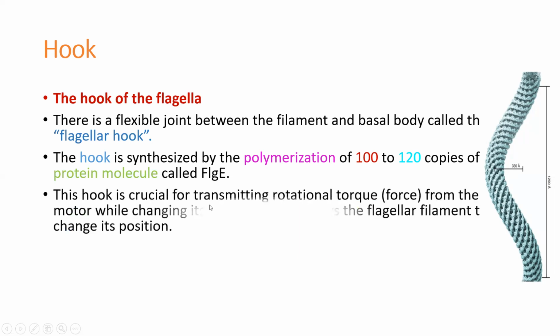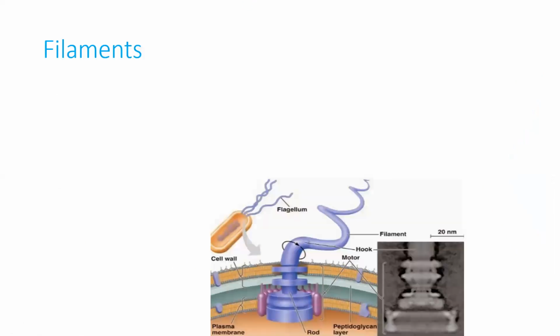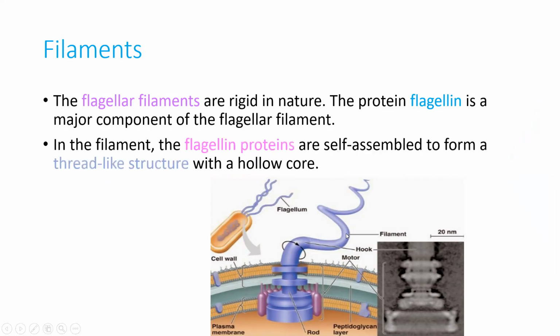Next one, the filament. The flagellar filaments are rigid in nature. The protein flagellin is the major component of the flagellar filament. This is just like a hair-like structure, self-assembled to form a thread-like structure with a hollow core. Hollow means an air-like space. That is called hollow.